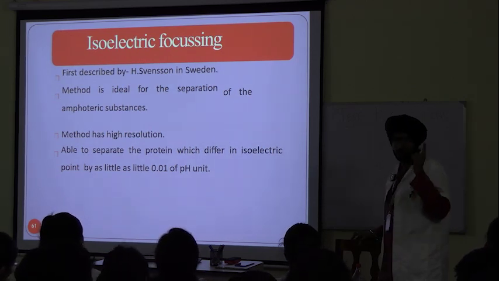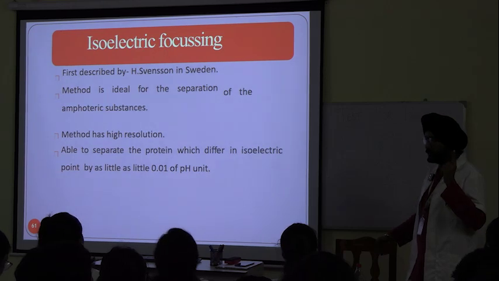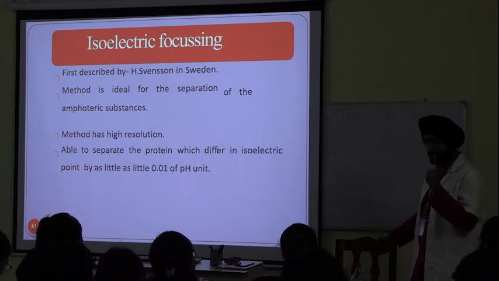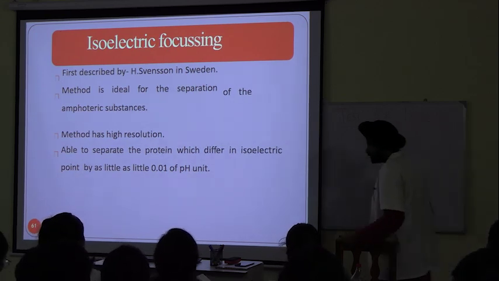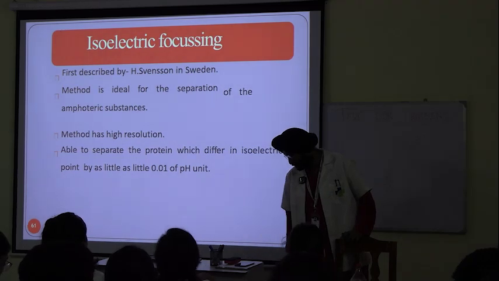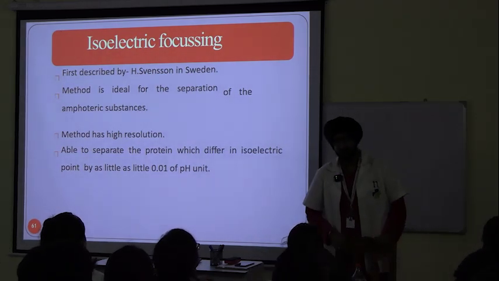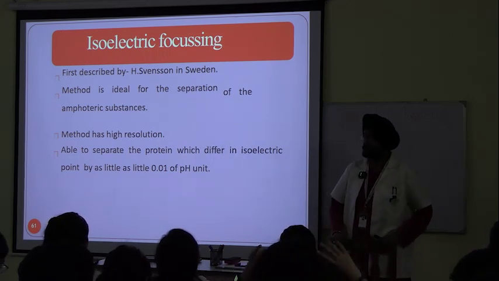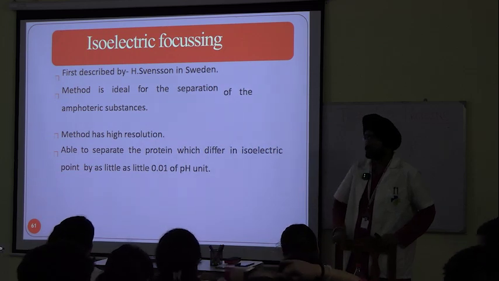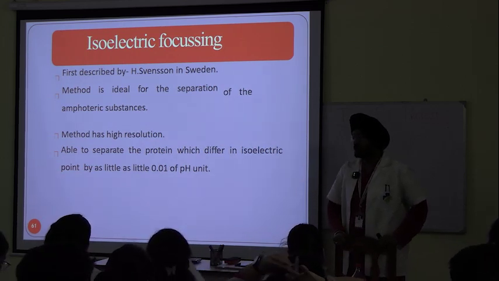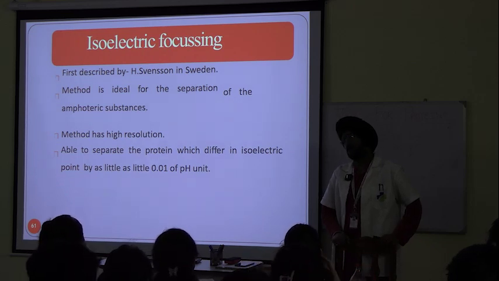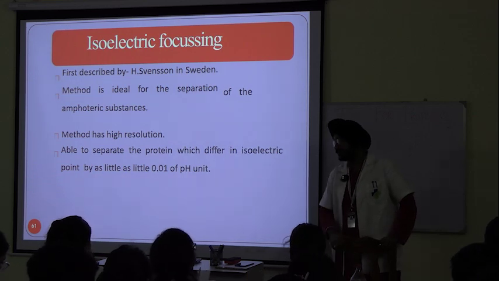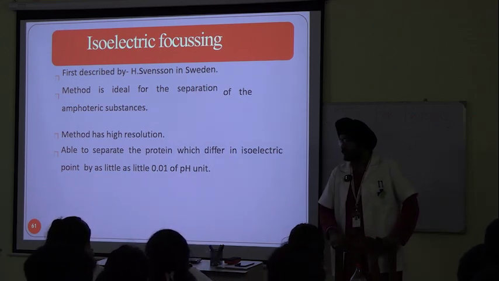Isoelectric focusing. Now remember what I told you initially, that each protein or each amino acid has an isoelectric point. What is the isoelectric point? Where they have no net charge. So how can we exploit this using gel electrophoresis? Suppose I have to separate pre-albumin from gamma globulin, a hypothetical example. How will we do that?